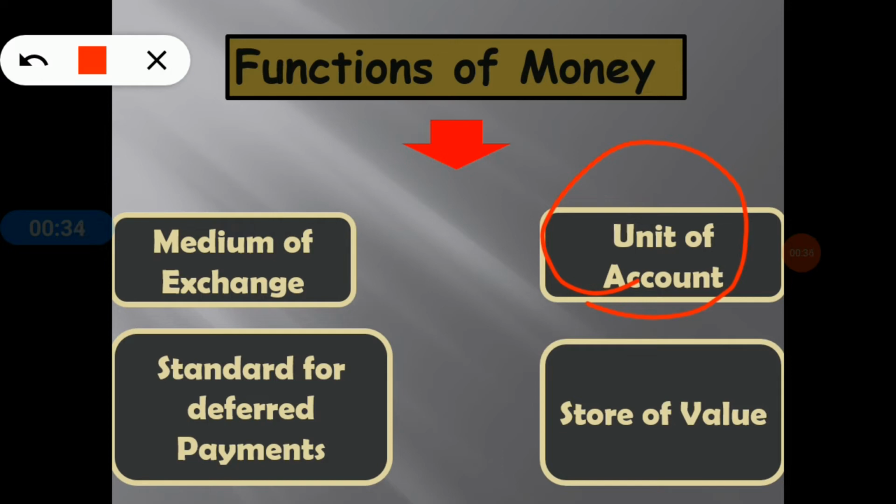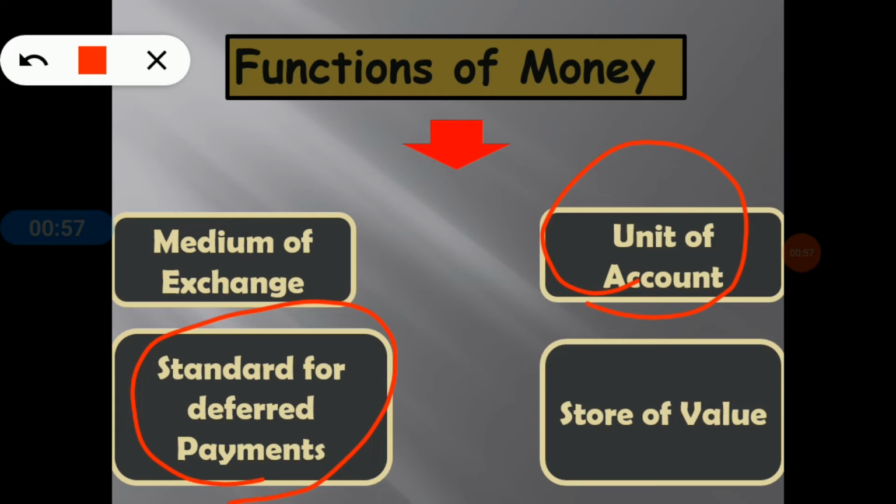So now going to the third function, that is standard for deferred payments. Okay, so it must serve as a standard of deferred payment also. So if money is usable today to make purchases, it must also be acceptable to make purchases today that will be paid in the future also.